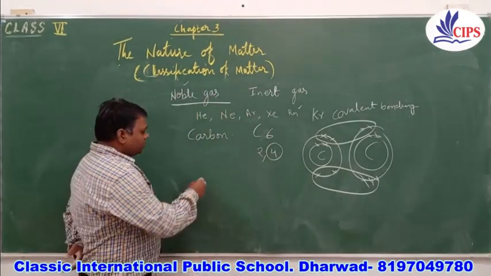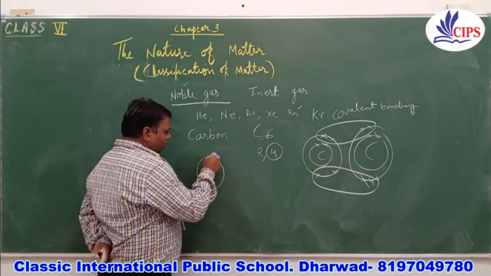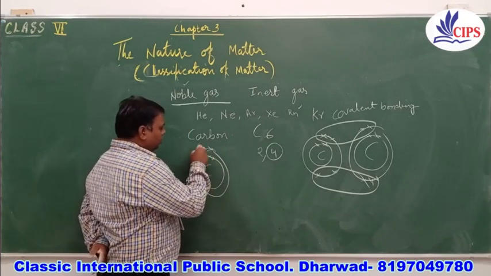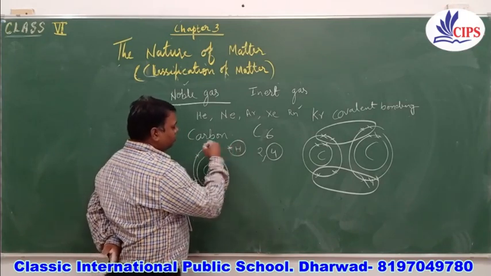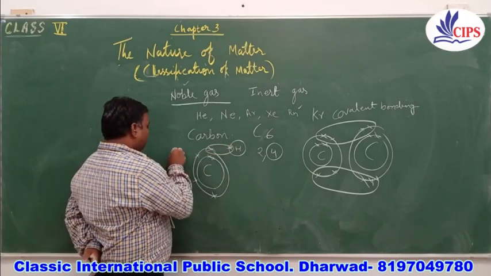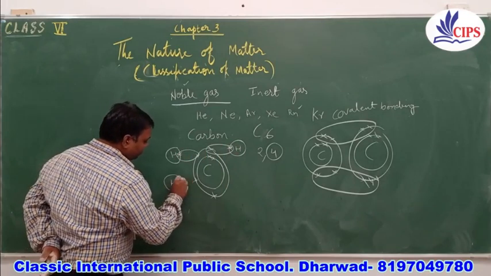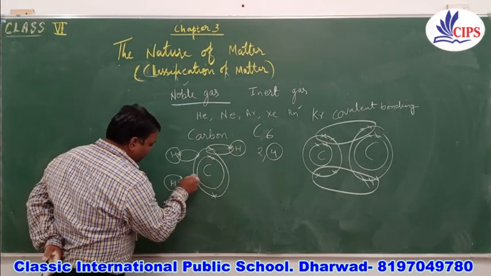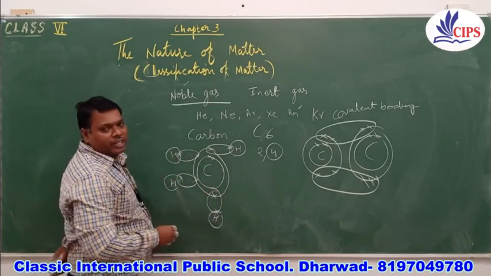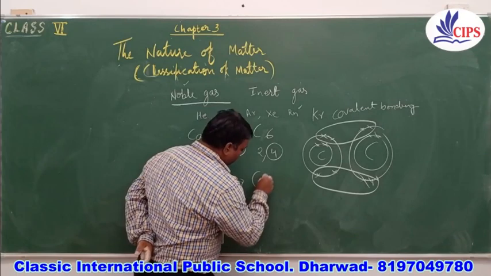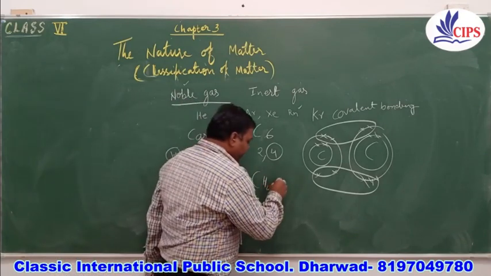See how the valency of carbon works: carbon has 4 electrons in its outermost shell, so it requires 4 hydrogens, because hydrogen has 1 electron each. It takes one hydrogen in each place, resulting in the formation of a compound called CH4, which is methane.